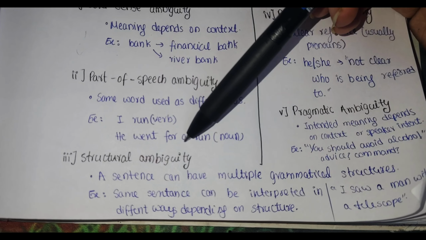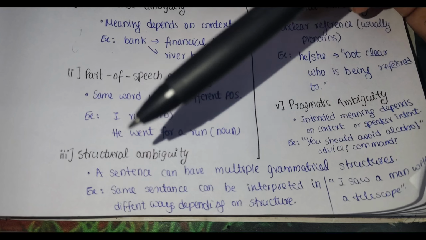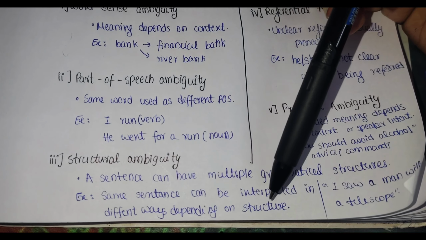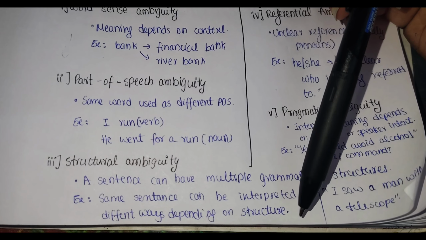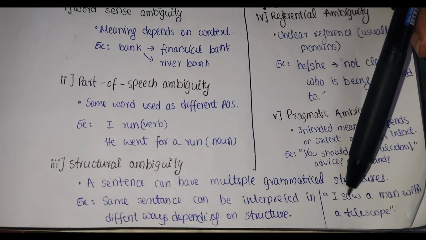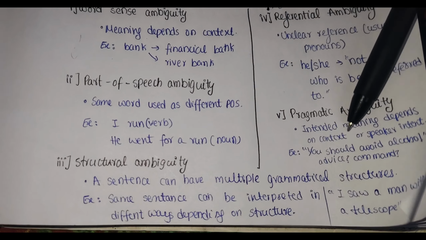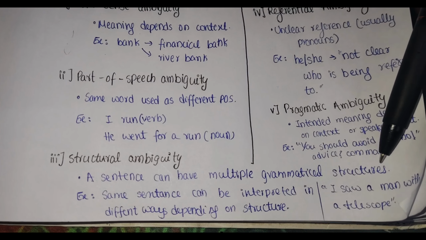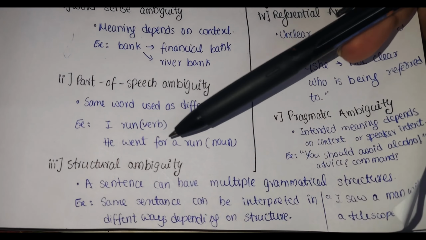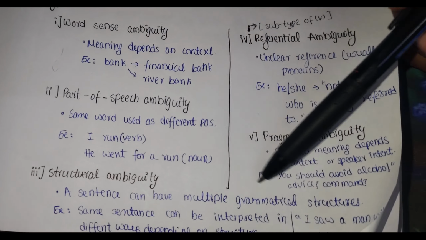Next is structural ambiguity. It can also be called syntactic ambiguity. In this, a sentence can have multiple grammatical structures. Same sentence can be interpreted in different ways depending on the structure. For example, if I say I saw a man with a telescope, it can mean that I am holding a telescope and watching a man, or it can mean that I'm watching a man that has a telescope, right? It has two different interpretations. This is what is structural ambiguity.